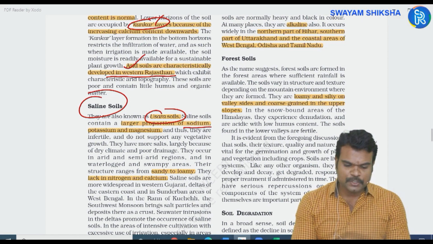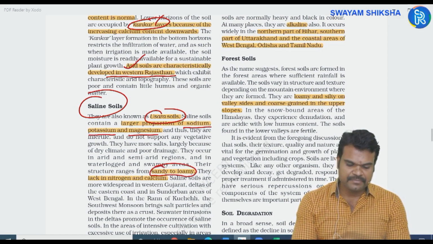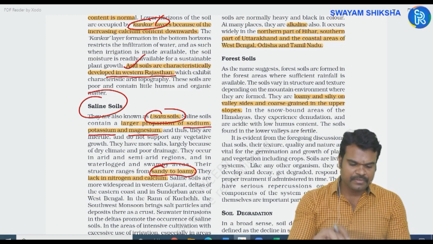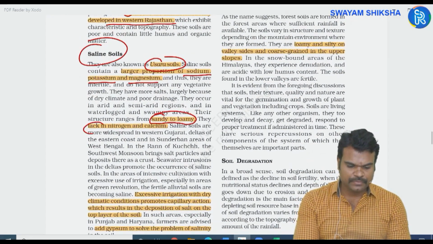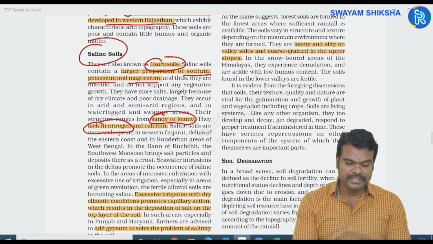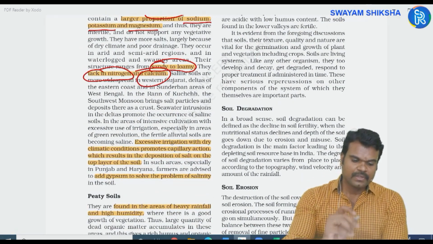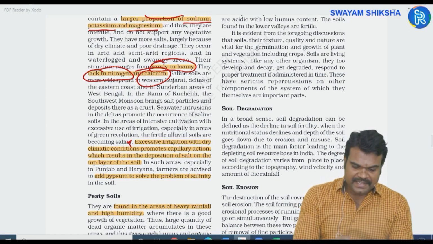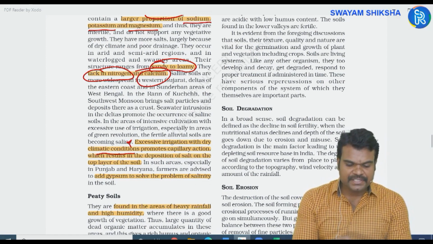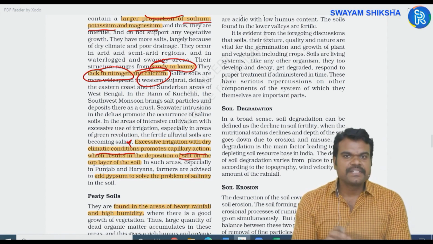They contain a large proportion of sodium, potassium, and magnesium, and you can find them from sandy to loamy structures. They are lacking or poor in nitrogen and calcium. This point is important. Excessive irrigation with the dry conditions promotes the capillary action, resulting in the increased salt concentration.